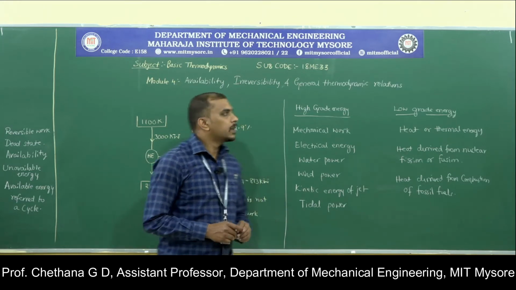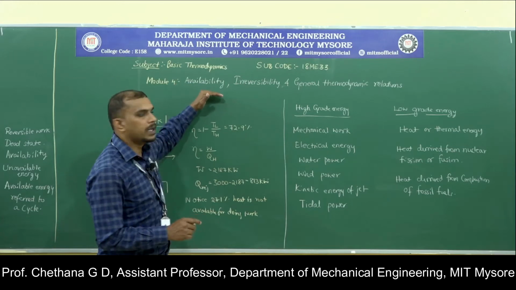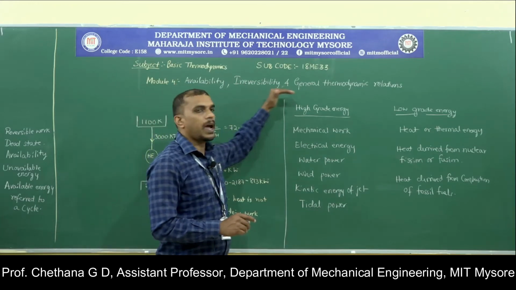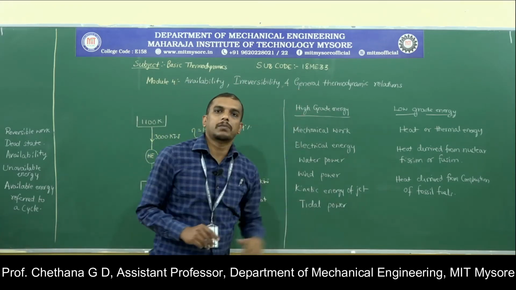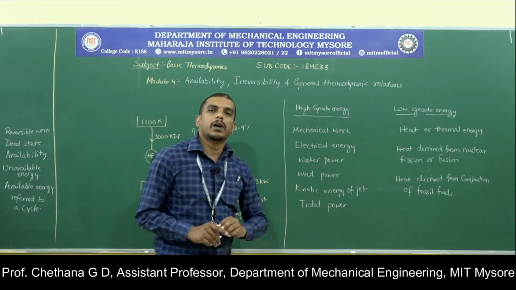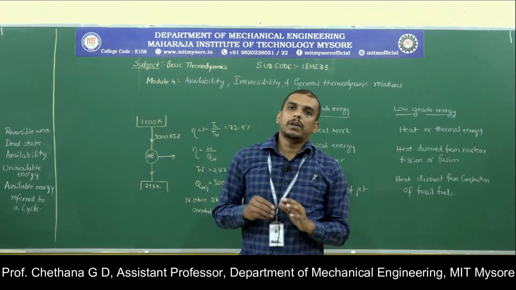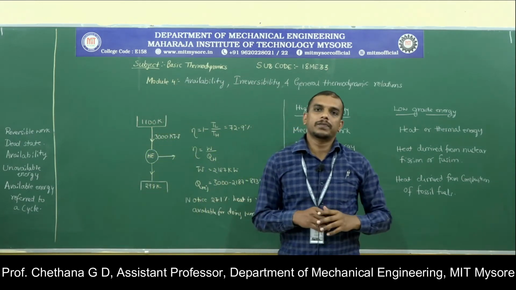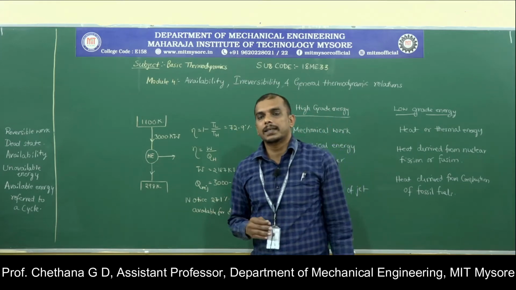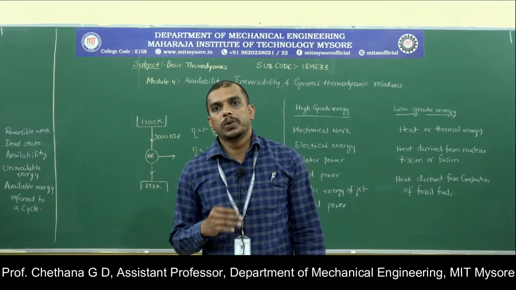In today's class, we will talk about module 4, that is availability, irreversibility and general thermodynamic relations. In module 4 you also have pure substances. Whenever we talked about the laws of thermodynamics, we said that the second law of thermodynamics is very unique.